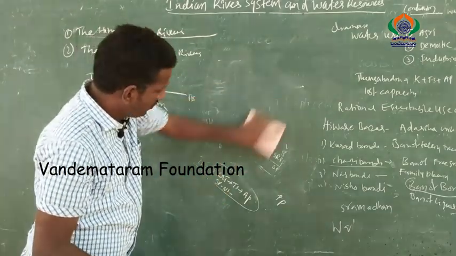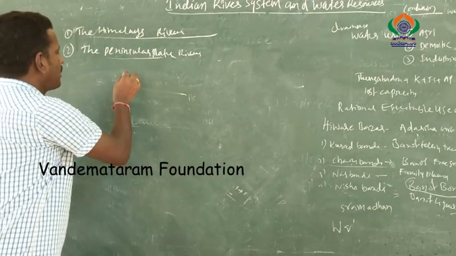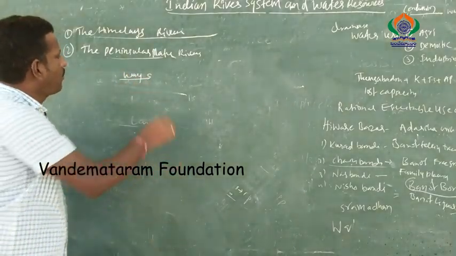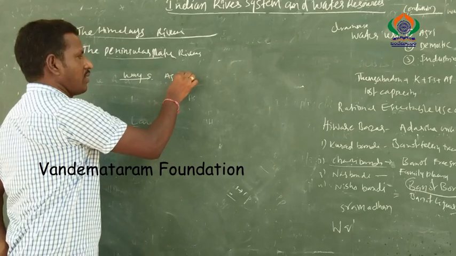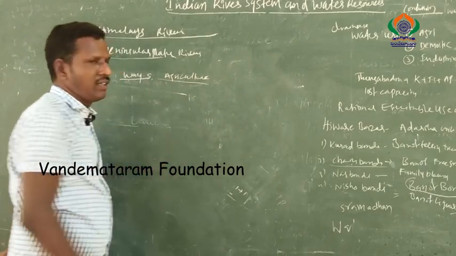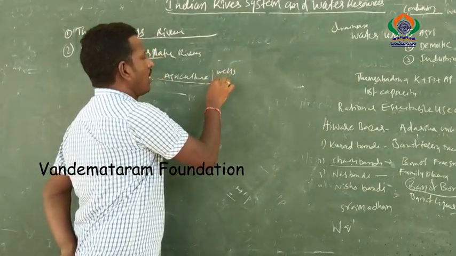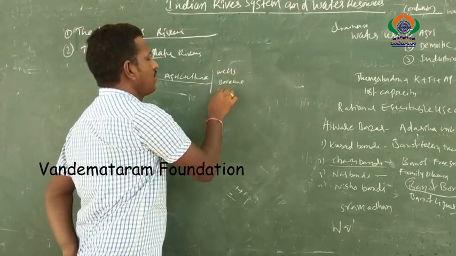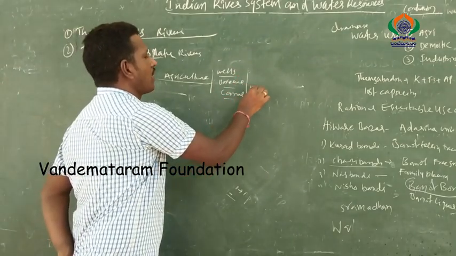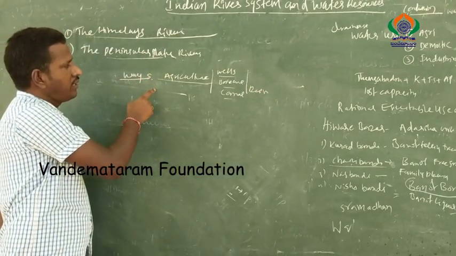Next, we will discuss the importance of water. Water is useful in so many ways. First, water is useful to the agriculture system. In India, most of the people depend on agriculture, and agriculture depends on water. The agriculture system depends on wells, bore wells, or canals, and the wells, bore wells and canals depend on rainfall. So this is the first use. The agriculture system depends on water.